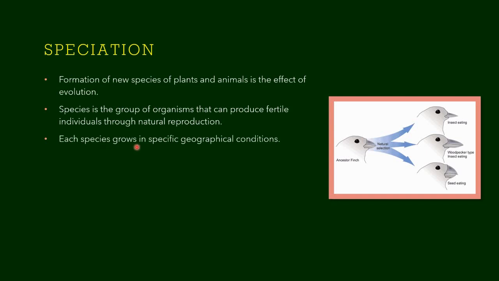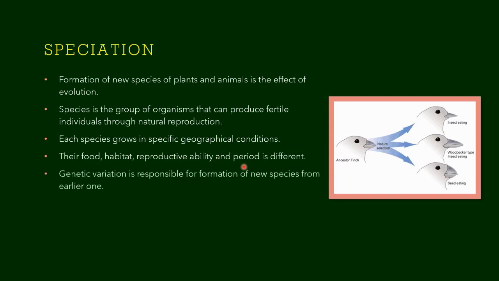Each species grows in a specific geographical location. We know that every species is native to a particular geographical location. We know various examples. Their food, habitat, reproductive ability and reproductive period are different for different species. Genetic variation is responsible for the formation of new species from the earlier one. How is there a formation of new species from the earlier one? It is due to genetic variation. Besides, geographical and reproductive changes are also responsible for the emergence of new species.